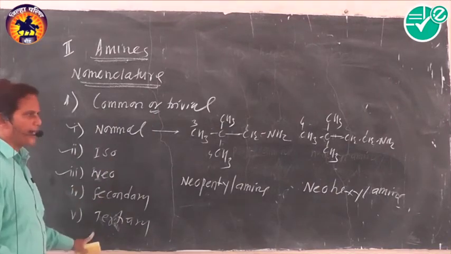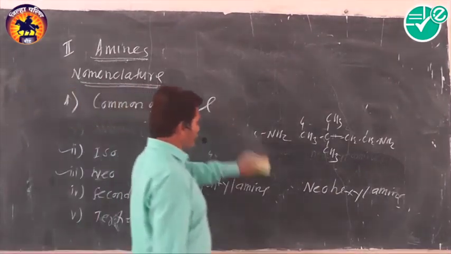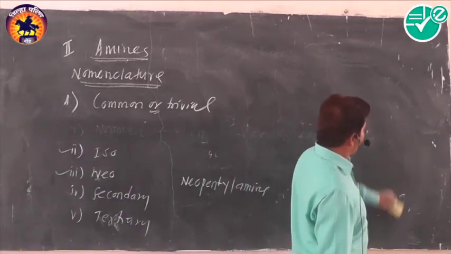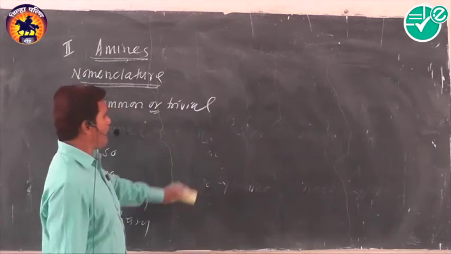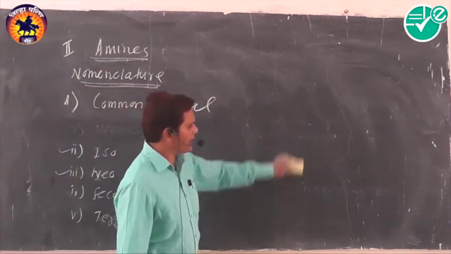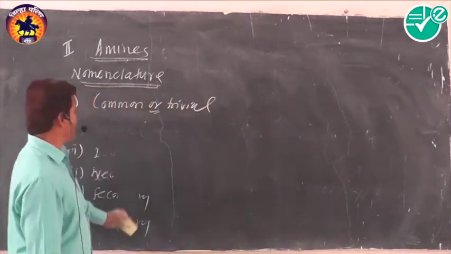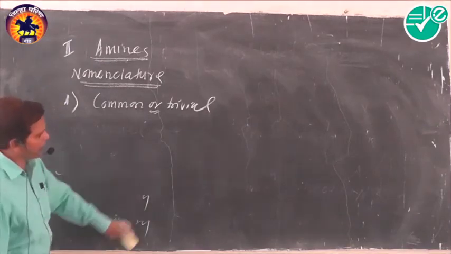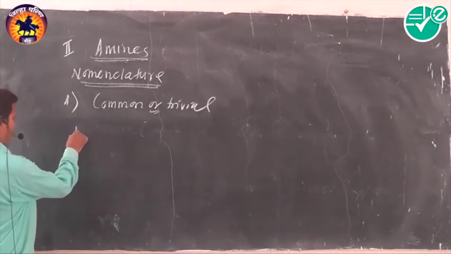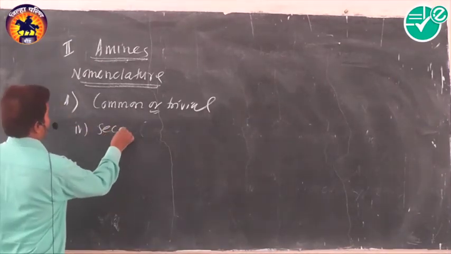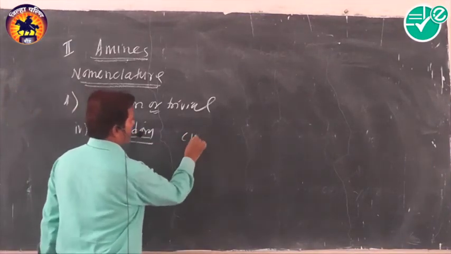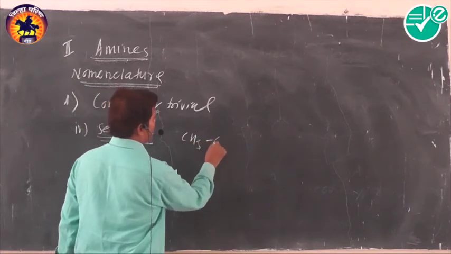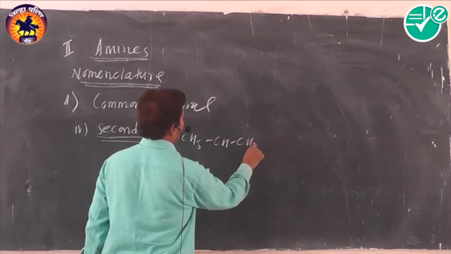Then about secondary and tertiary. Secondary and tertiary type of prefixes are used only when the given amino group is present on a secondary or tertiary carbon atom respectively. The secondary type of prefix is used only when the amino group is present on a secondary carbon atom.